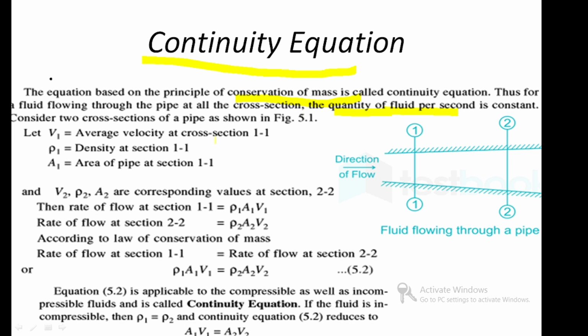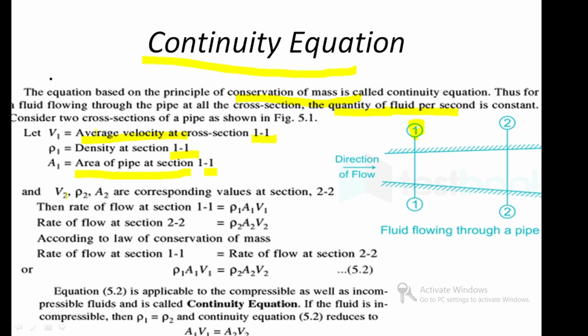Let V1 be the average velocity at cross section 1-1, rho 1 the density at section 1-1, and A1 the area of section 1-1. These are all for section 1-1 here.